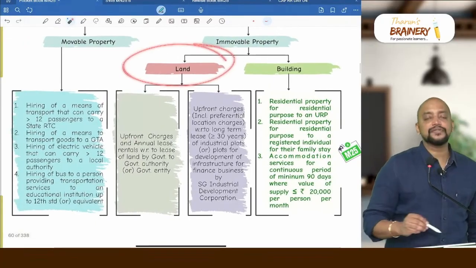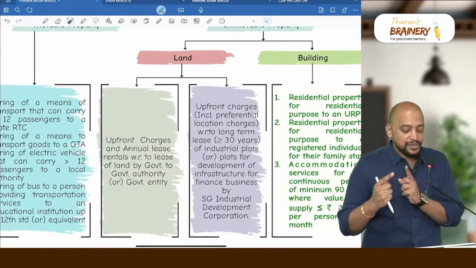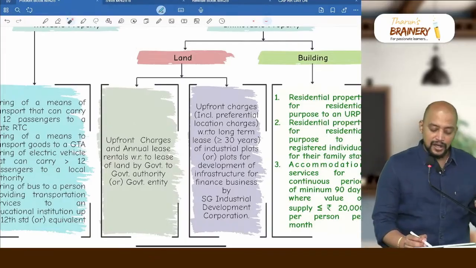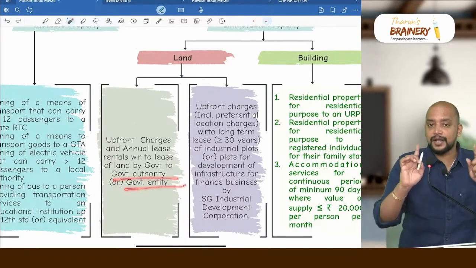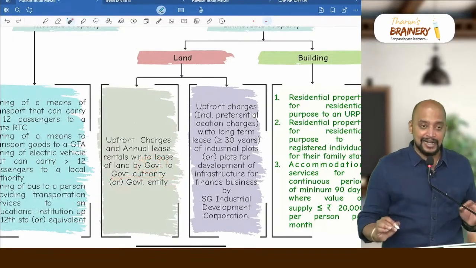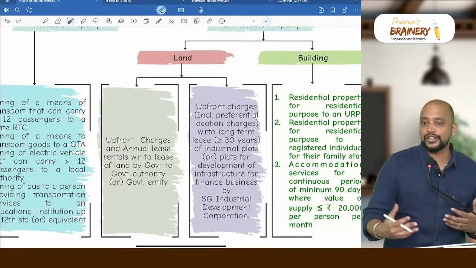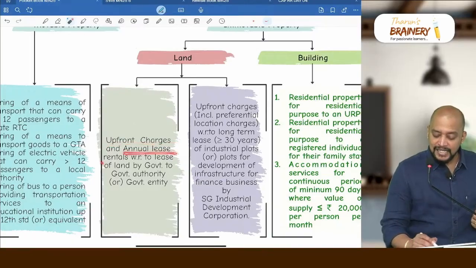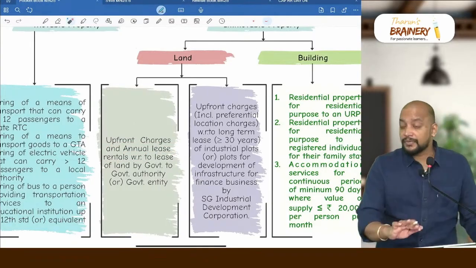Then for land also we have some exemption. You can see here these 2 exemptions are there. First exemption for land is with respect to government giving land on lease to government authority or government entity. What type of lease they did not specify, so it can be long term lease or short term lease, etc. And both upfront charges as well as annual lease rentals will be exempted, not only just upfront charges.